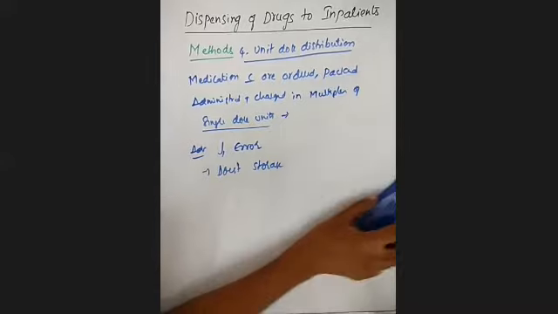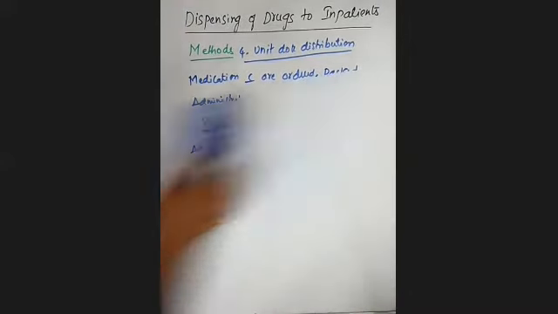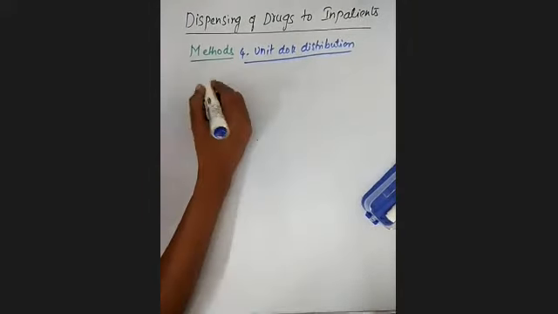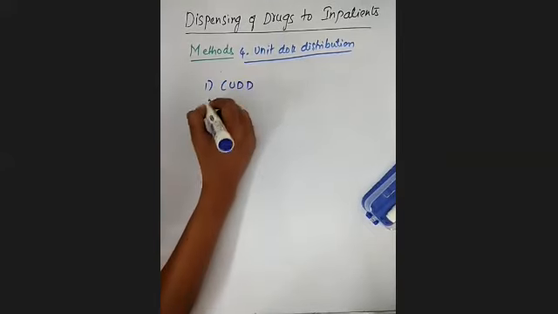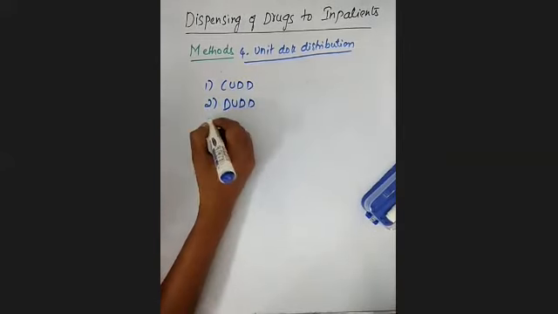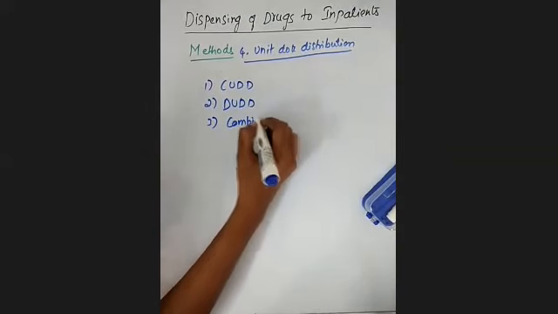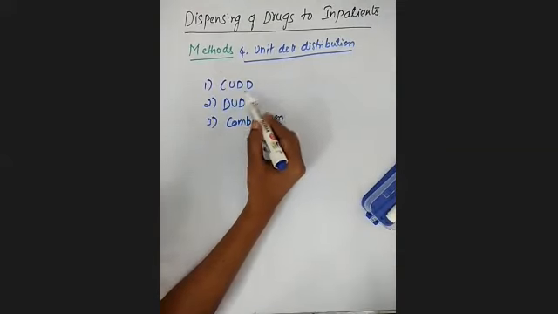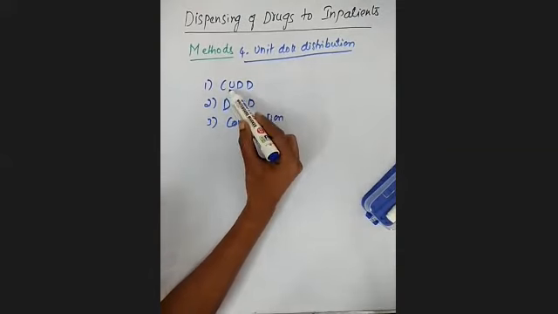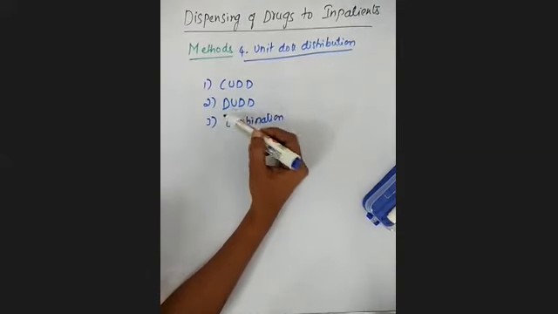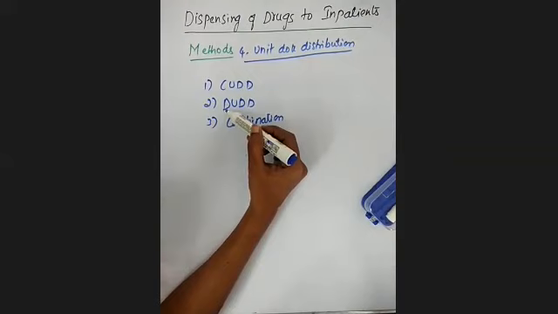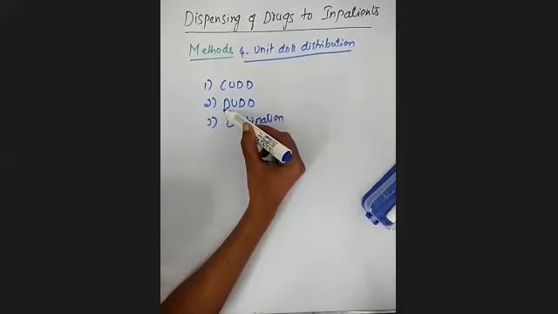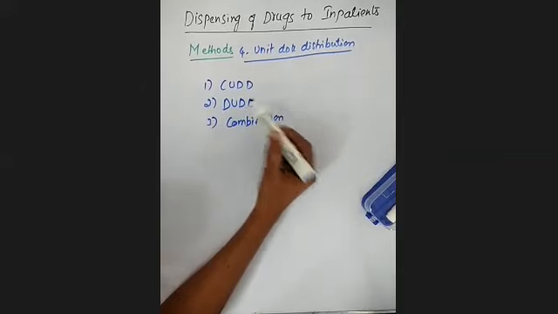Again, the unit dose distribution system is of three types. The first one is CUDD, the next one is DUDD, and the third is a combination of these two. CUDD means Central Unit Dose Distribution System. DUDD means Decentralized Unit Dose Distribution System.